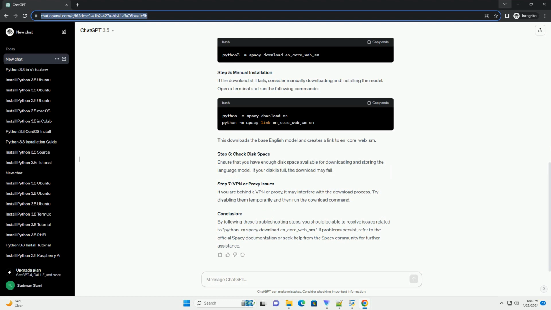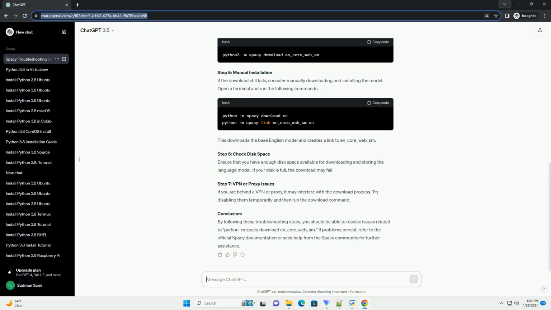Prerequisites. Ensure that you have Python and SpaCy installed on your system. You can install SpaCy using the following command. Tutorial. Check SpaCy version. Ensure that you are using a compatible version of SpaCy. The command to download the en_core_web_sm model may vary between SpaCy versions. To check your SpaCy version, use the following command. If you are using SpaCy v3.x, the recommended command is the following. For SpaCy v2.x, you may use a different command.